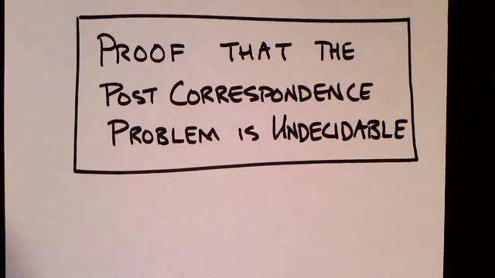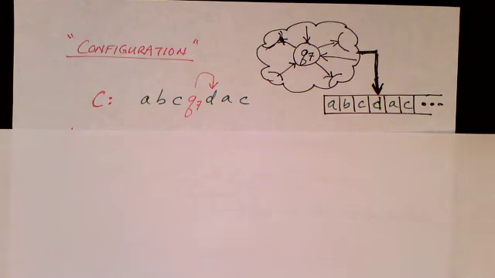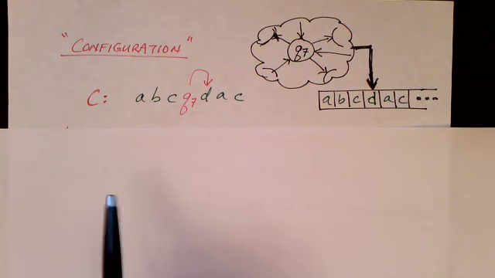In the last video, we saw what the post-correspondence problem was. In this video, we're going to present a proof that it is, in fact, undecidable. This proof is rather long and tricky, and so before we get started, let's talk about a couple of definitions.